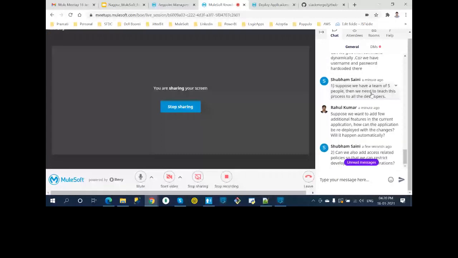Okay. Suppose we have a team of 5 people, then we need to teach this process to all developers. No, you can standardize, Shubham, right? Shubham. Okay, before that, any questions? Can we have MN command? Okay, Vamshi is done. Suppose we have a team of 5 people, then we need to teach this process to developers.